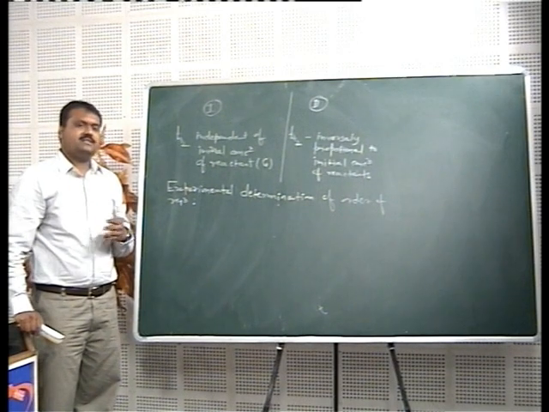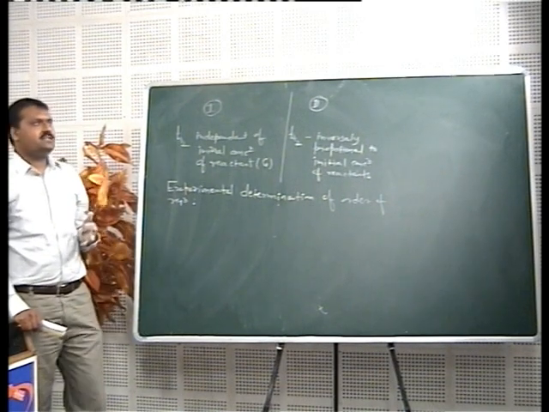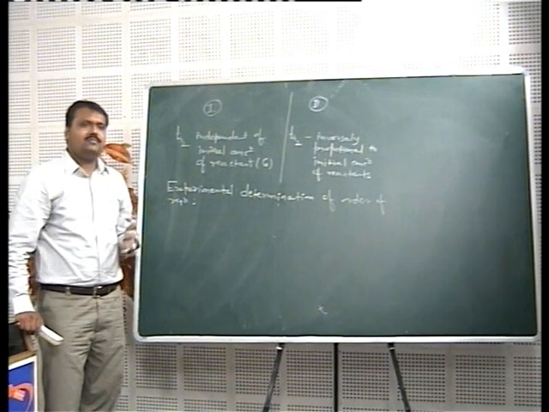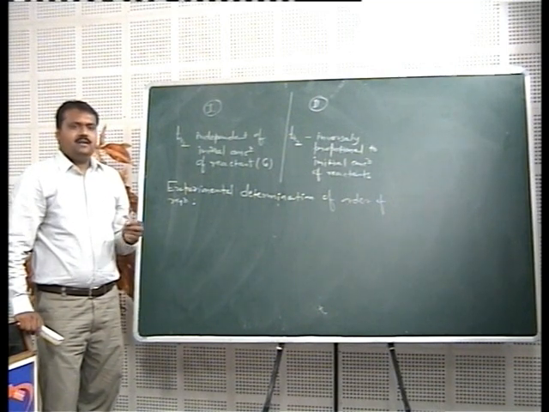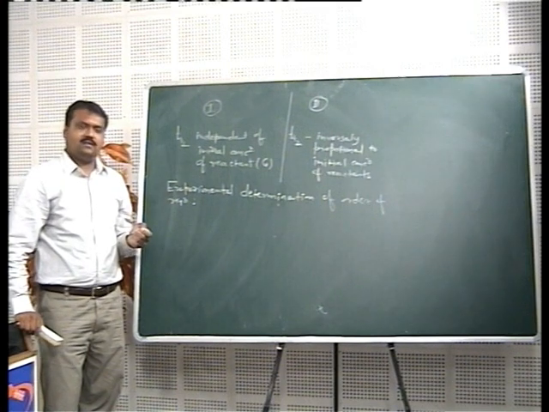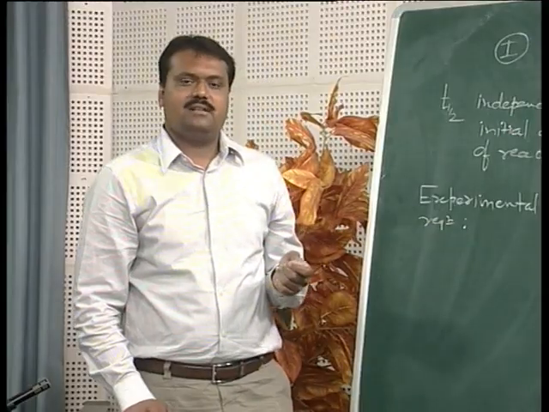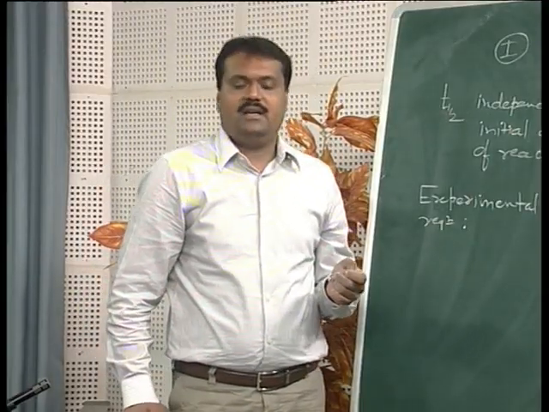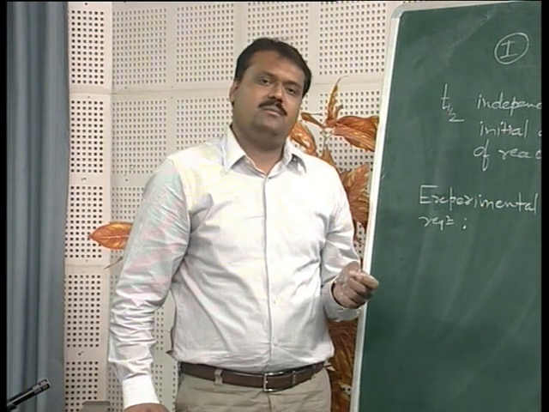See, there are certain methods by which we can determine the order of reaction. The first method is the method based on integrated rate law. The second method is the method based on differential rate law. Third is the method based on half-life, and fourth is the isolation method.